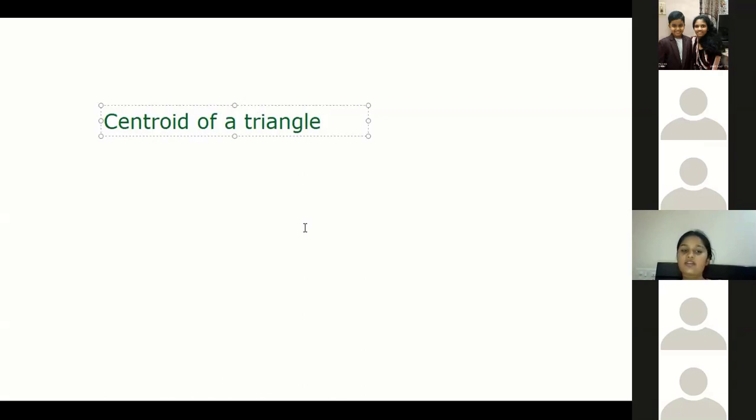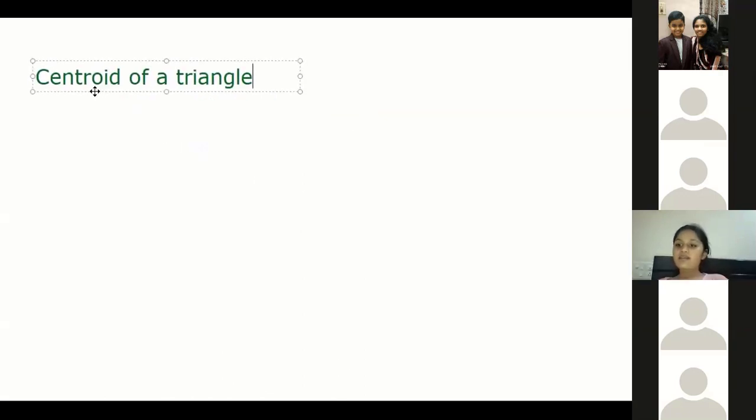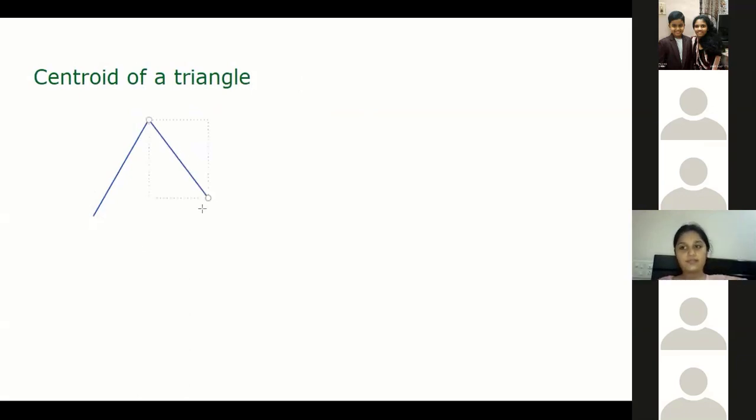Sir, centroid means by the median. A median is something from which we can cut the triangle into half. Suppose I put it like this. Tell me now, what should I do? Sir, we should take the vertex of the triangle, then from left I should take one more, then from the top one more, in the correct height.